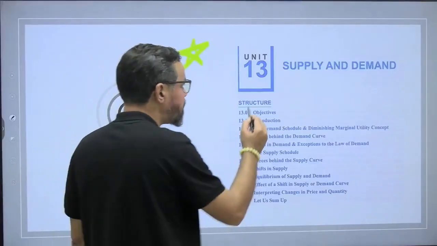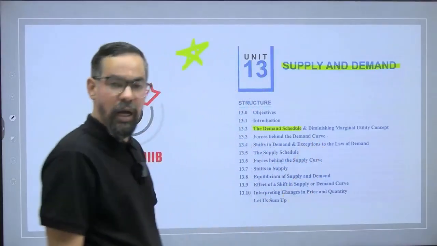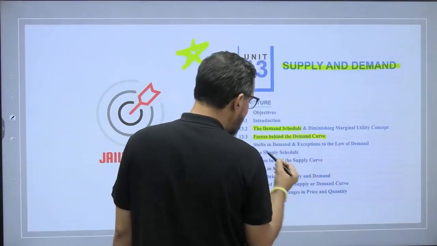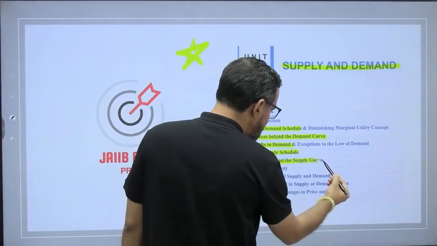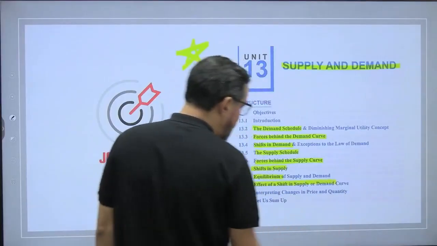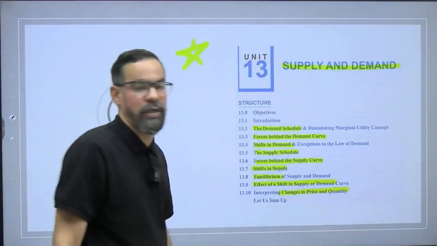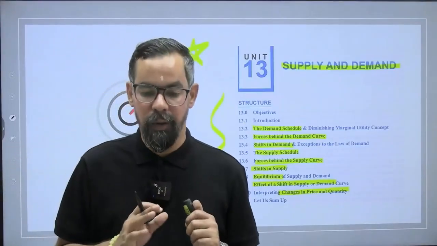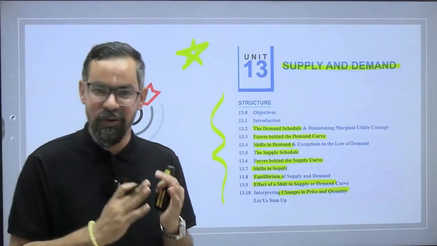So very important ones: law of supply and law of demand. The demand schedule, which is the demand curve, diminishing marginal utility concept, forces behind the demand curve, shift in demand, and the supply curve, then forces behind the supply curve, shift in supply, equilibrium. Then we have the effect of a shift in supply or demand curve, then changes in price and quantity, right? So these are the course content, and every subtopic is important, and we are going to discuss all these particular subtopics in detail. So we'll try to build our understanding around these.